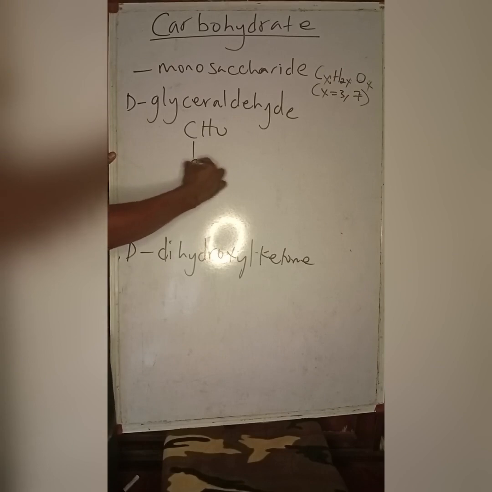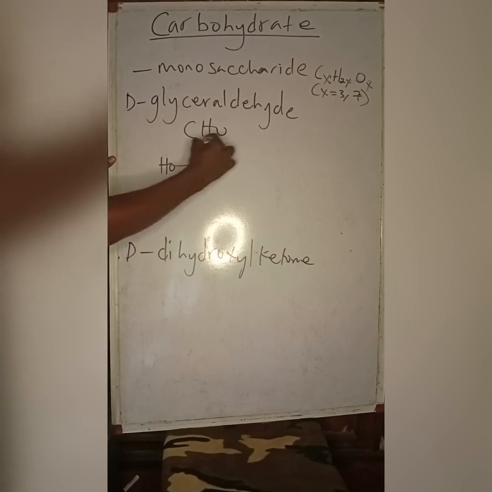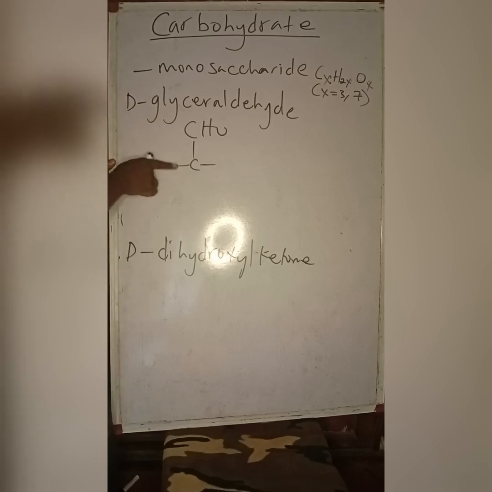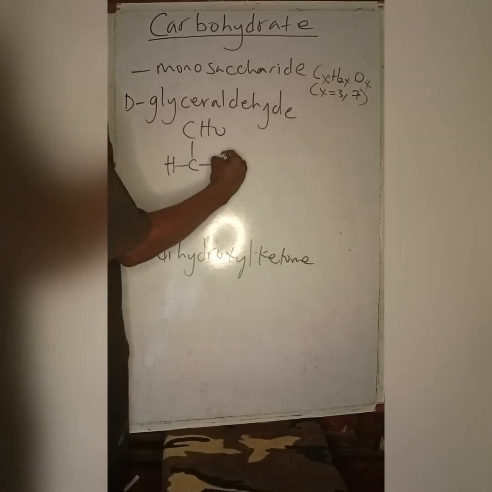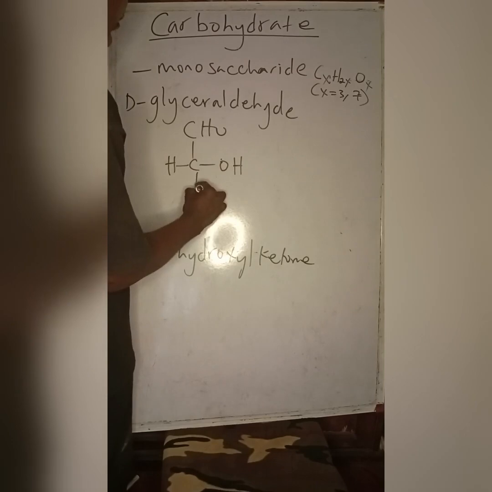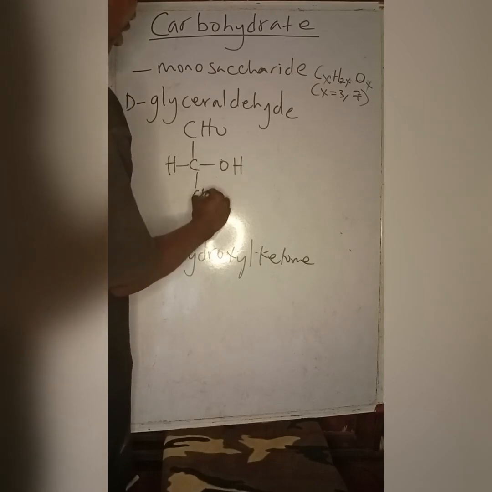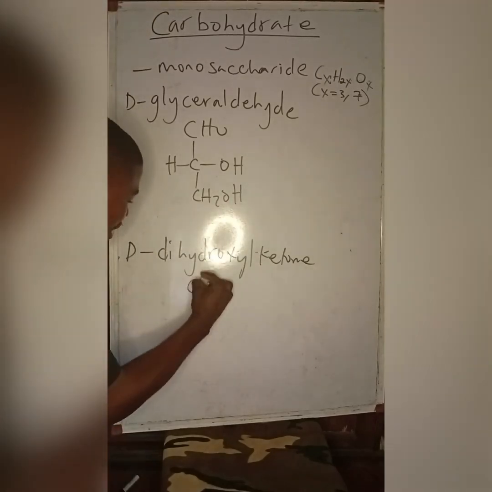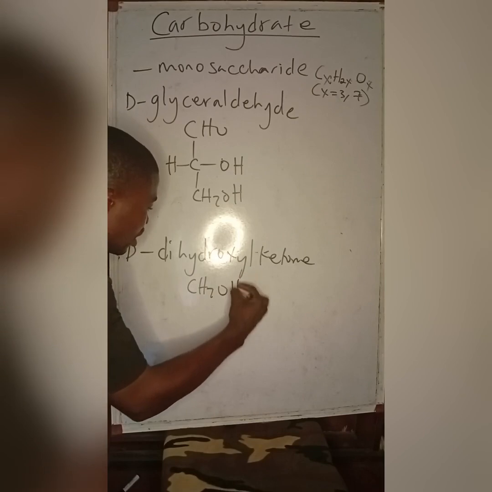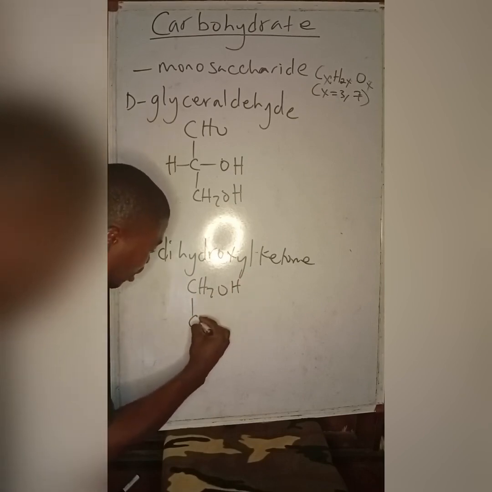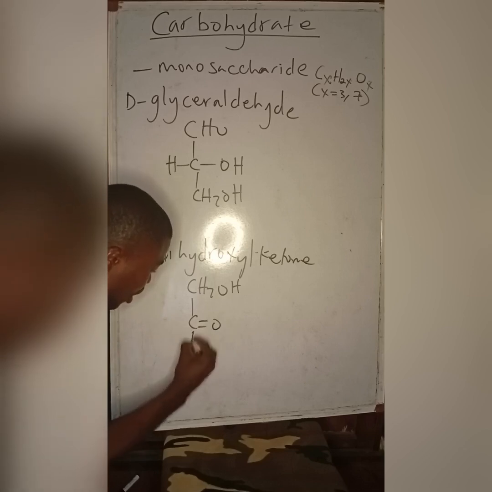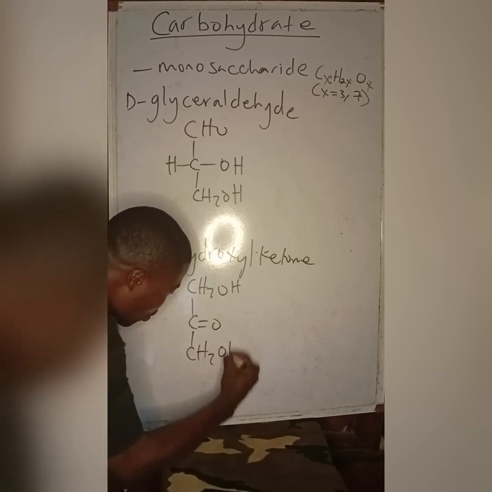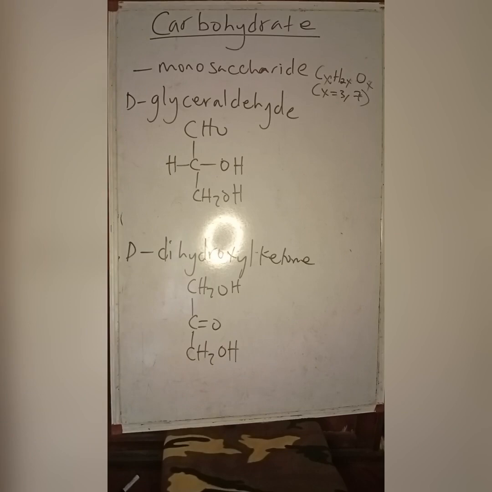This is it. Using a simple Fischer projection, it's like this with one chiral center, with CH2OH. Now, what about dihydroxyketone? Dihydroxyketone has no chiral center. CH2OH, C double bond O, the ketone functional group, and the CH2OH. So this is the dihydroxyketone. They are both trioses.